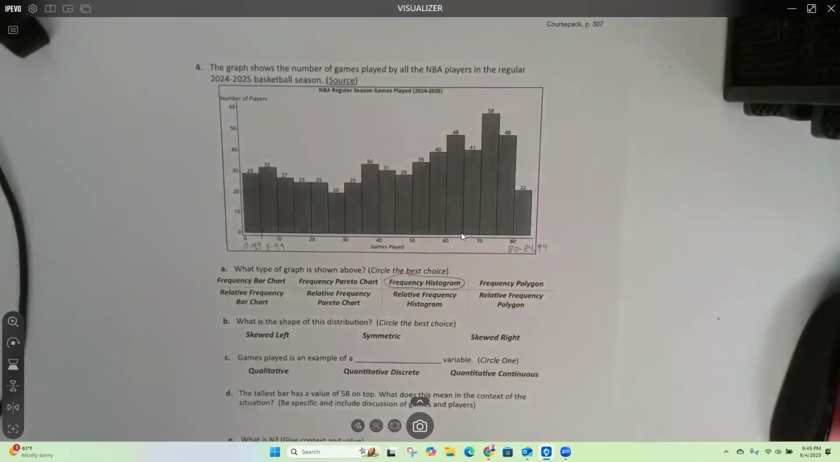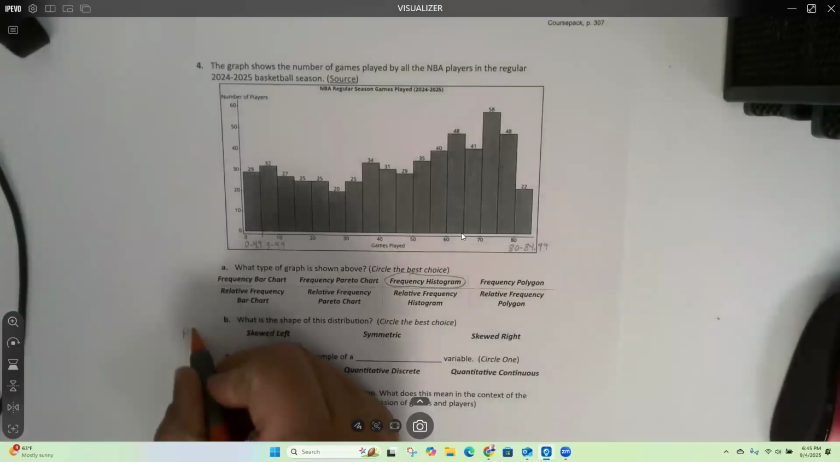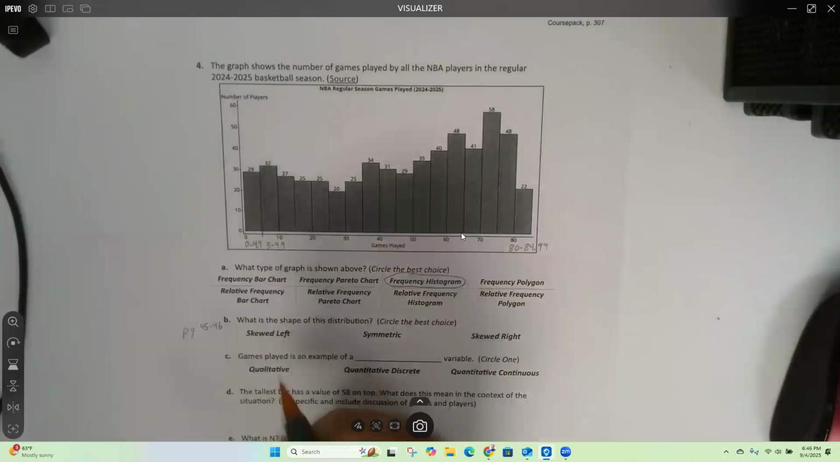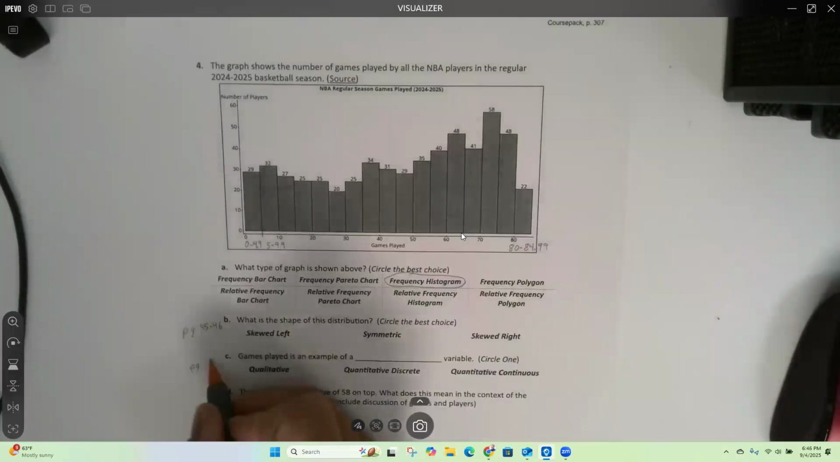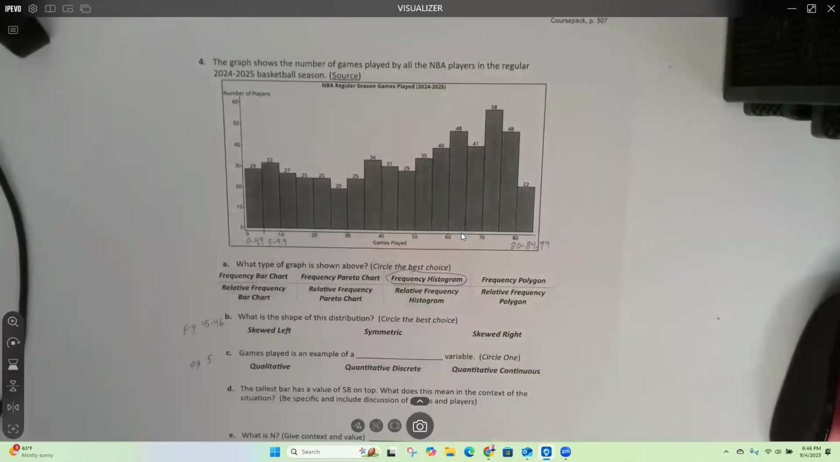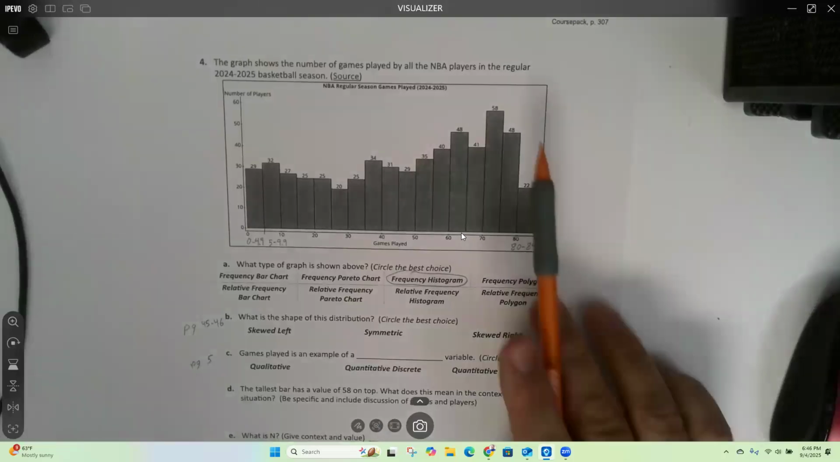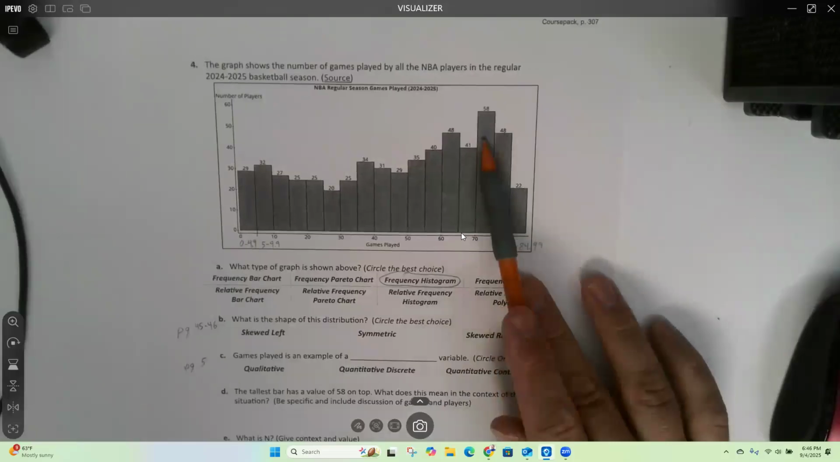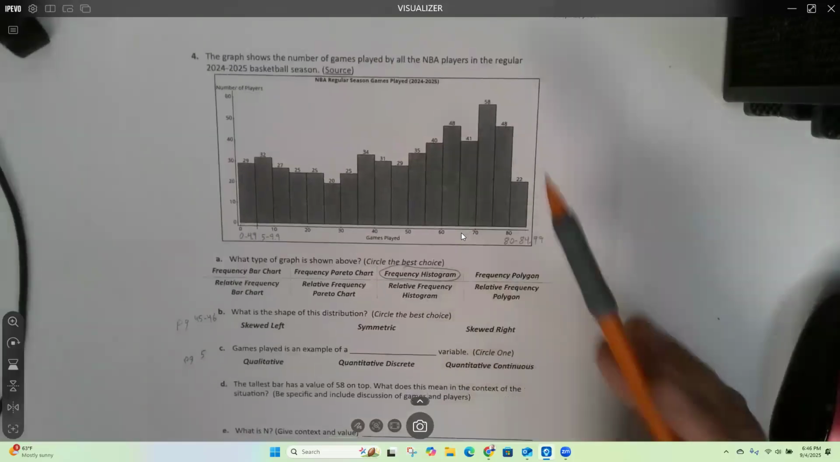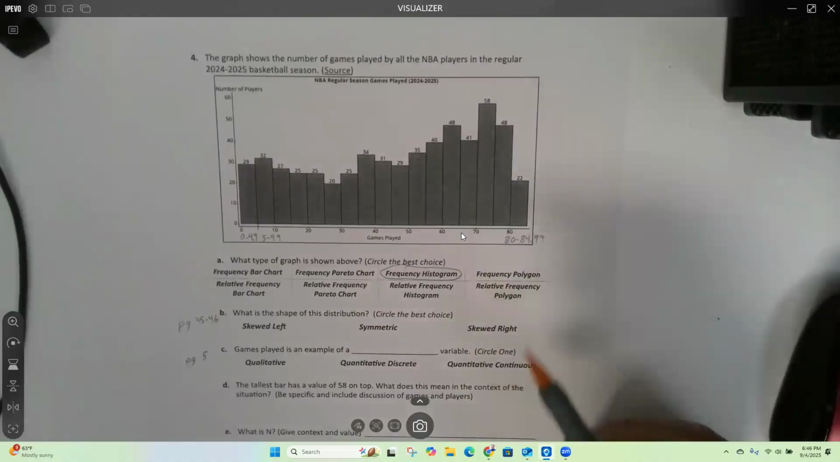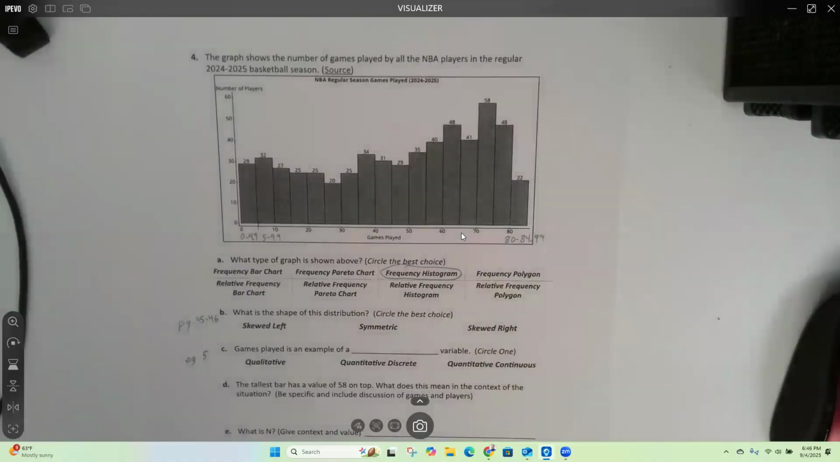Okay, so shape, find information about that on page 45 and 46. Find information about this on page 5. Okay, so the tallest bar, this one, has a value of 58 on the top. What does that mean in the context of the situation? So be specific and include discussion of games played.